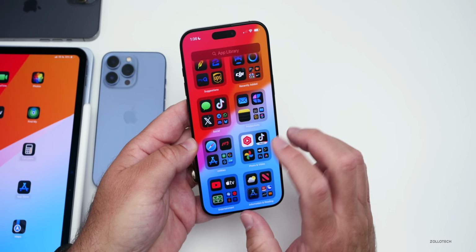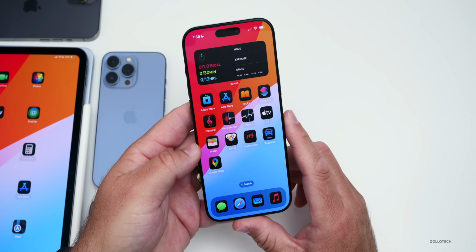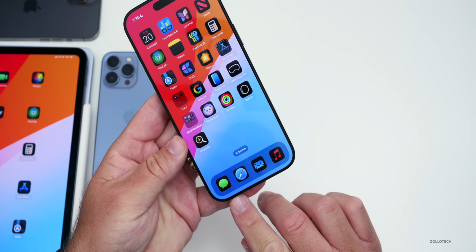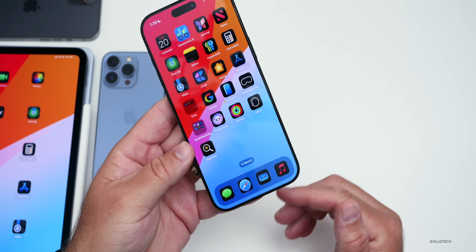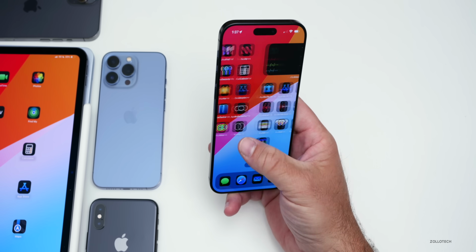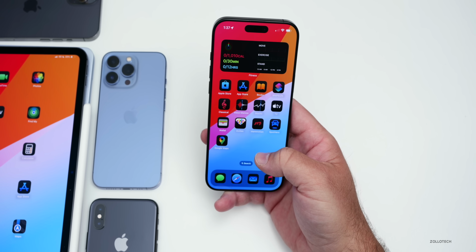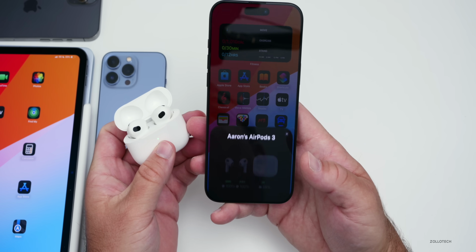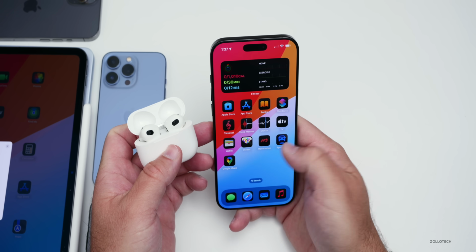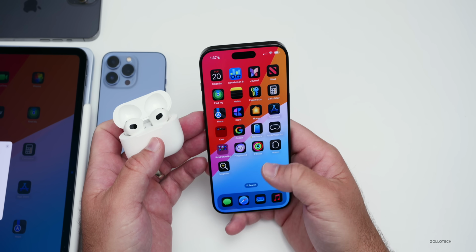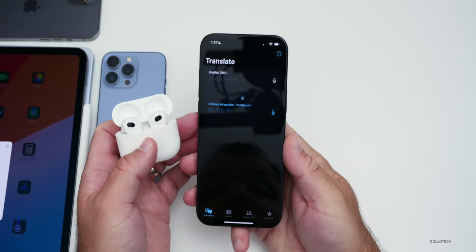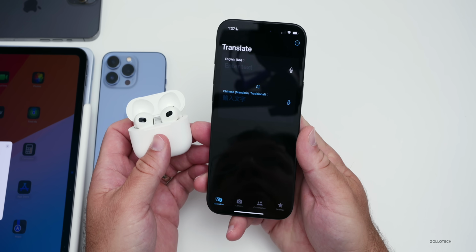However, some other things we're expecting with iOS 19 are RCS end-to-end encryption. So that's something we don't currently have. We do have RCS messaging on certain carriers, but we could see end-to-end encryption enabled for that. We could also see some updates to Translate. So if you use the Translate app, that's something that I know some people use. You may be able to use live Translate in real time with AirPods this time around. So that's something that we could see. We're not 100% sure, of course, of any of these features until they're announced. But if you use Apple's Translate app, we may be able to use it in real time using AirPods. So that would be great.